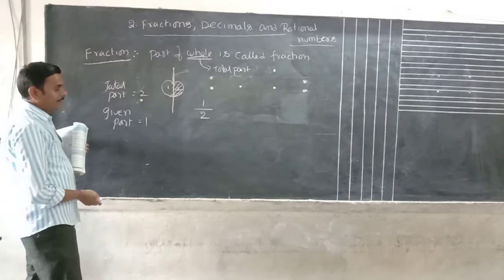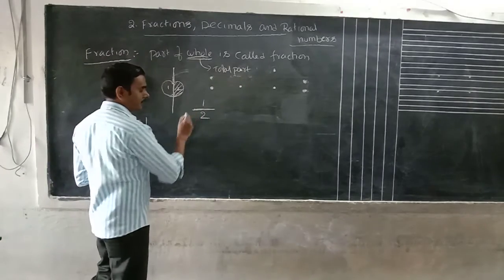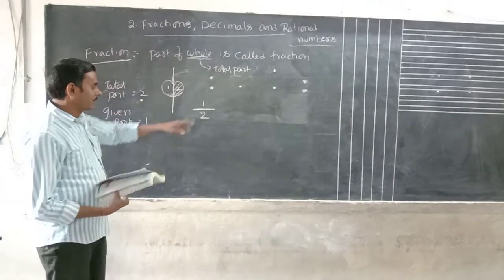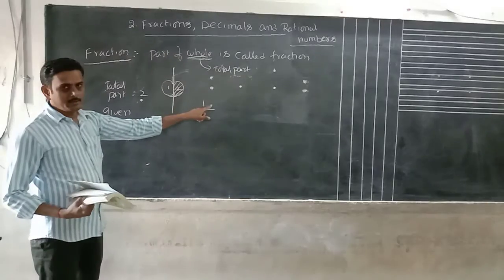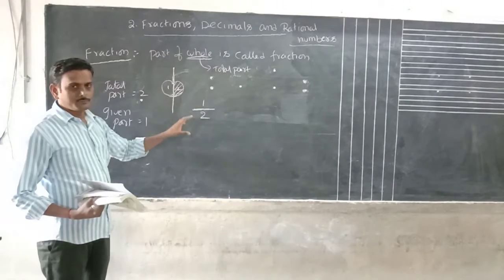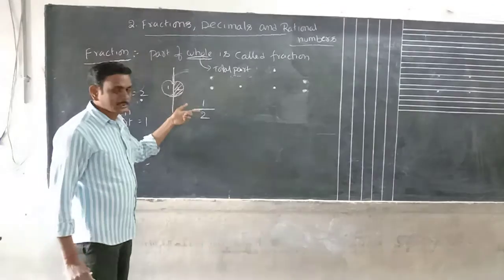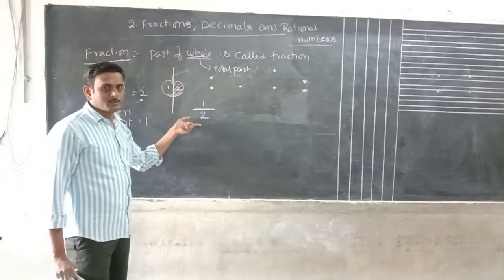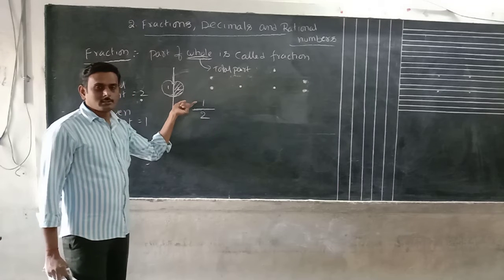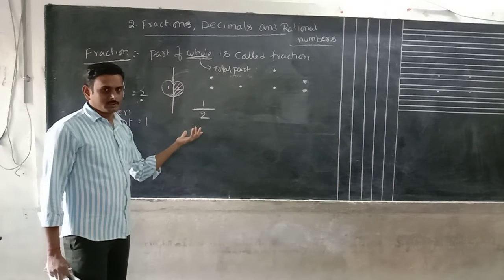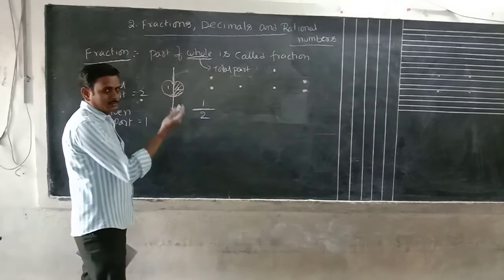We have to write it in fraction form. Totally cut into two parts, and I gave somebody one part. So if you want to say it in fraction form, we will write like this: 1 by 2. Denominator is the total parts. Numerator is the given part, how much we use.